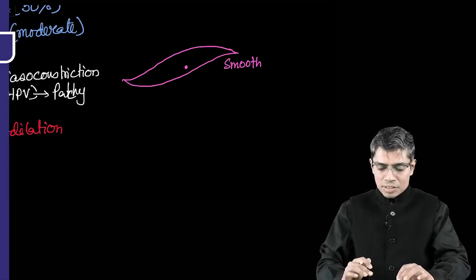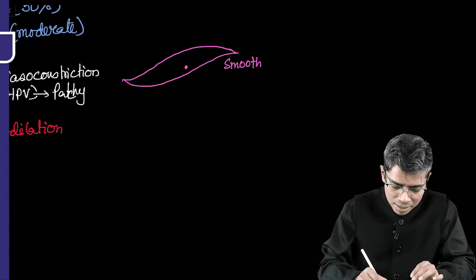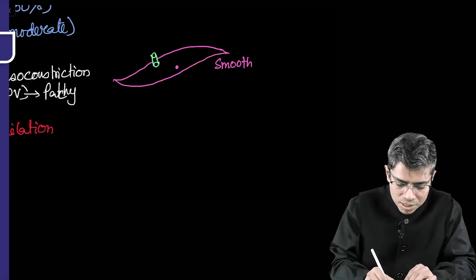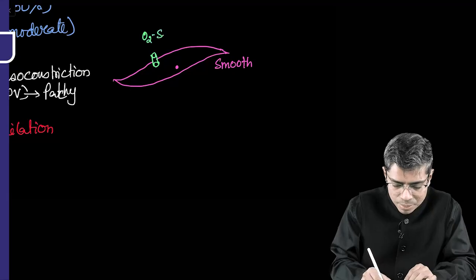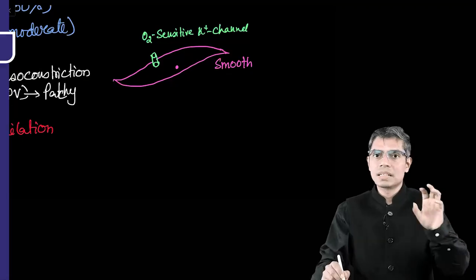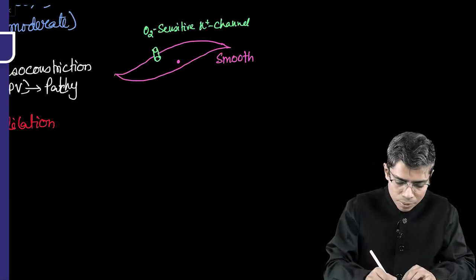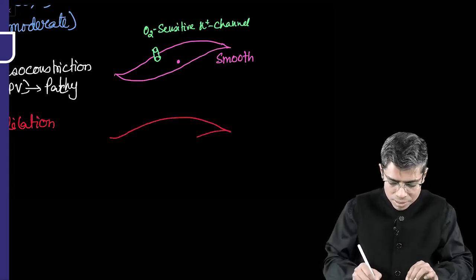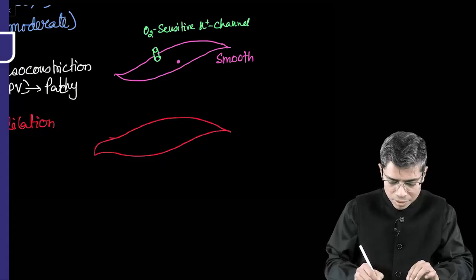The pulmonary vasculature smooth muscle contains a typical ion channel, which is nothing but the oxygen sensitive potassium channel. This is very important. This oxygen sensitive potassium channel we have also seen at the level of the glomus cell. But if you look at the systemic vasculature smooth muscle, this is the smooth muscle of the systemic vasculature, right?